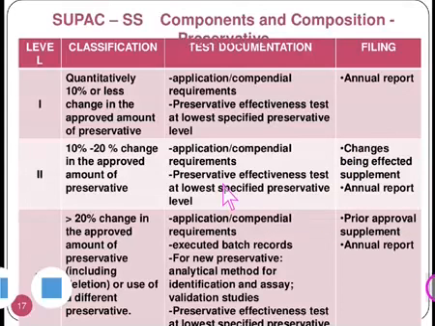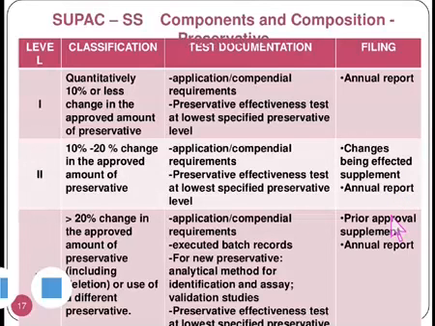Then for level 2 application or compendial requirements, here the preservative effectiveness test at the lowest specified preservative level must be carried out, and similarly the changes must be informed in the form of a changes being effected supplement and annual report.